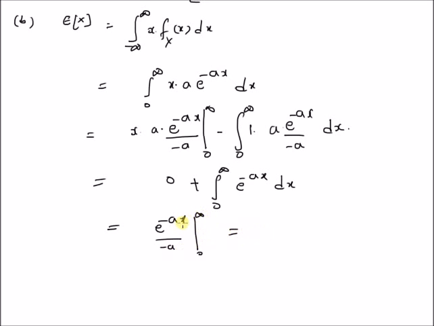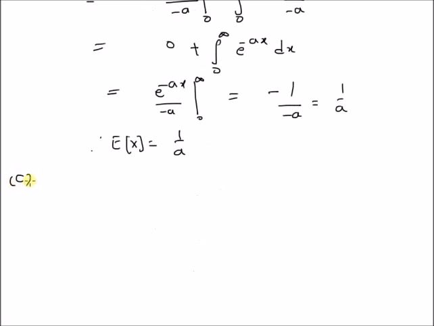At infinity this is 0, and for x equal to 0 this is 1. So we have minus of 1 by minus a, which is equal to 1 by a. Therefore the mean value of the exponential random variable is 1 by a, the inverse of the parameter a.